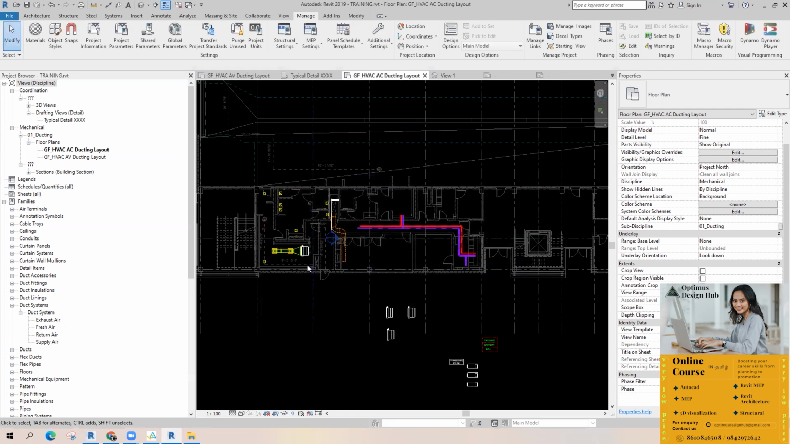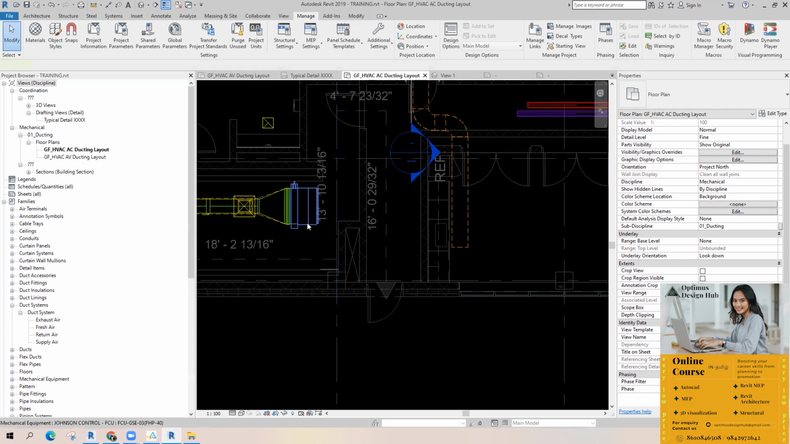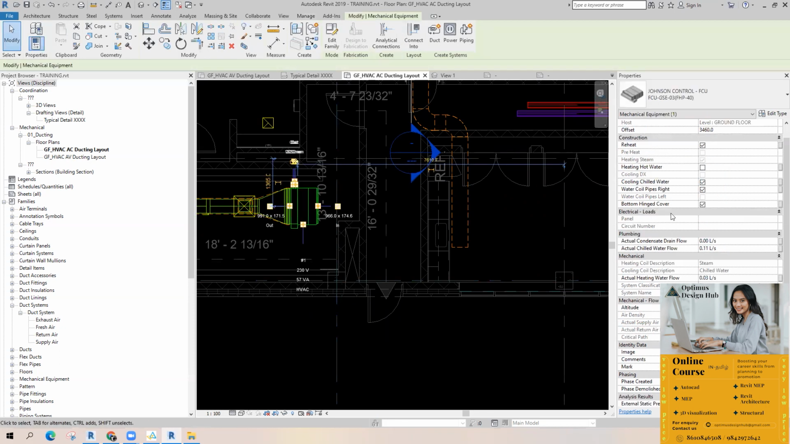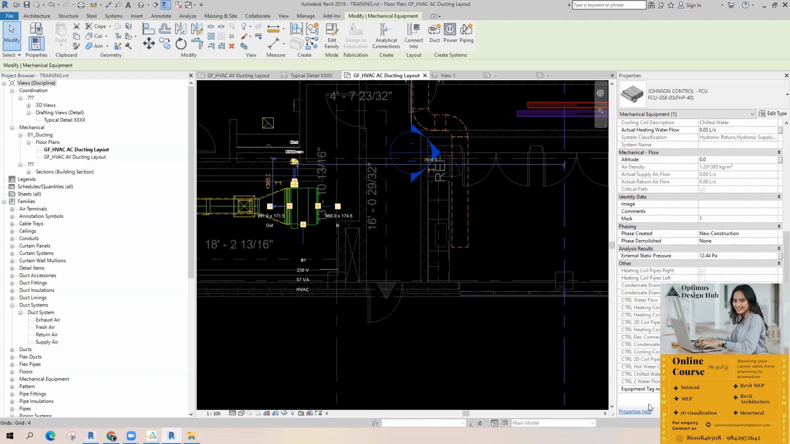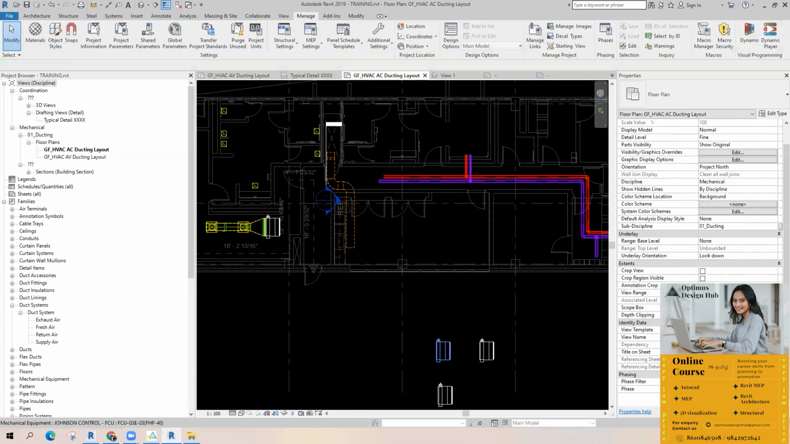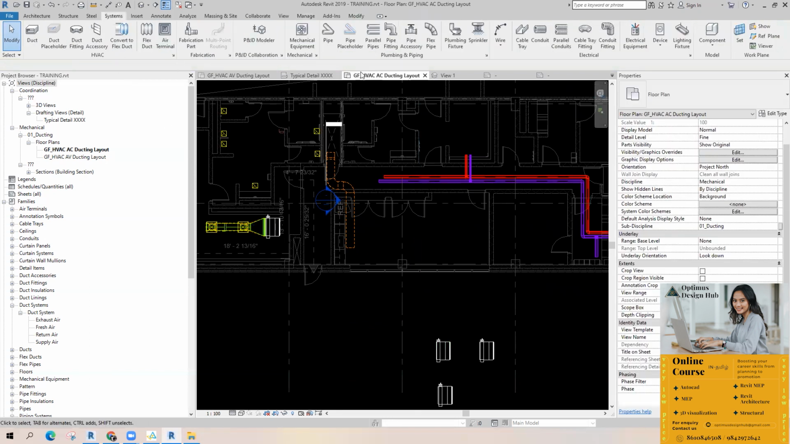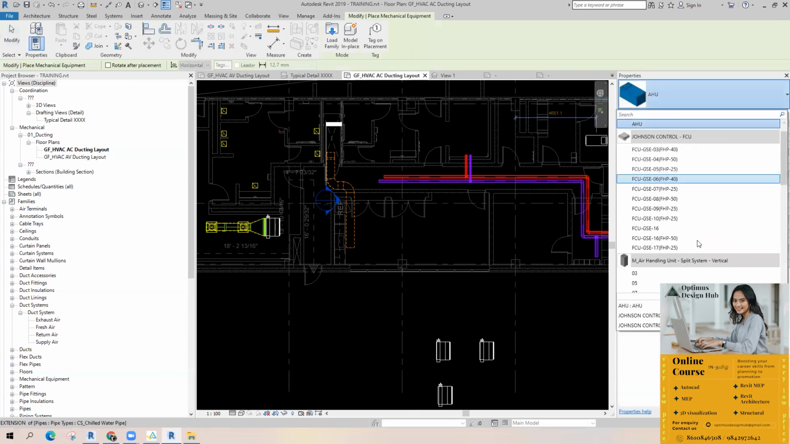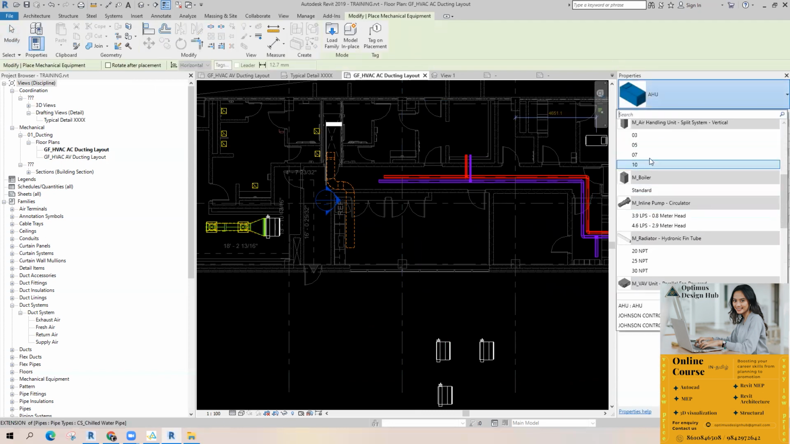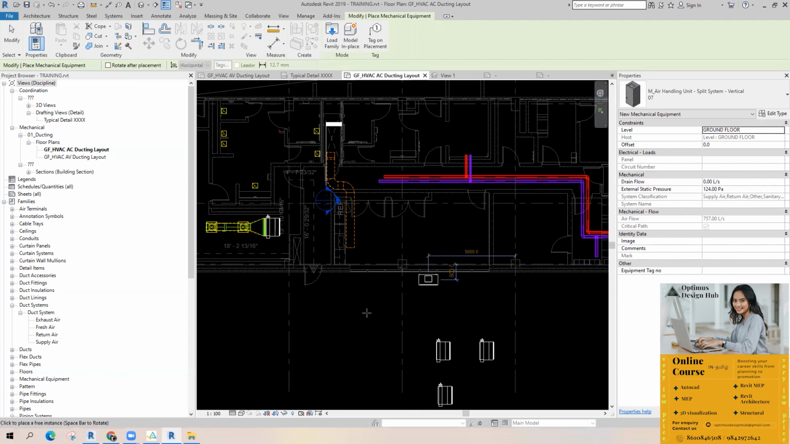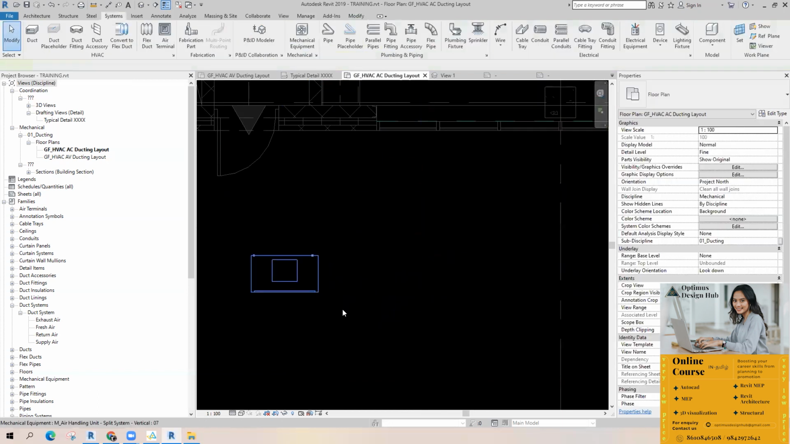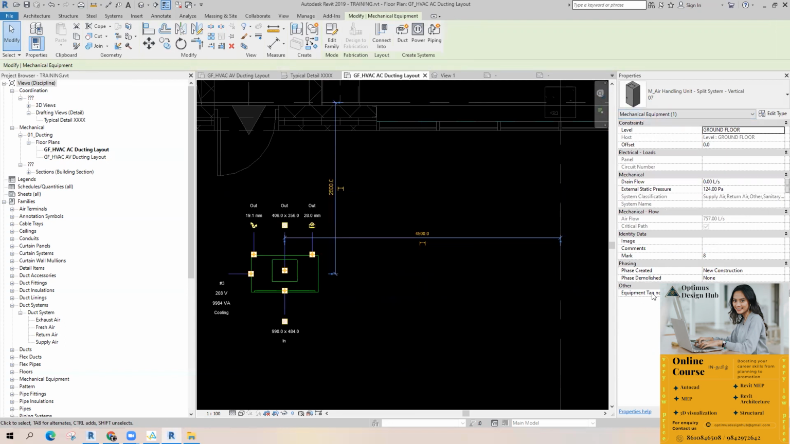So right now I'm going to pick this equipment. You can find the same parameter in the other category. Whichever family you are picking, you can find the same tag number. I'll do one thing. I will place another mechanical equipment, like this air handling unit. This is a mechanical equipment, but you can see the same thing under other.